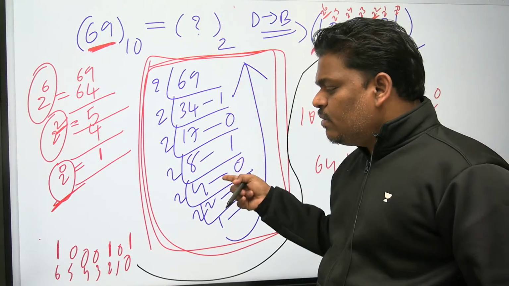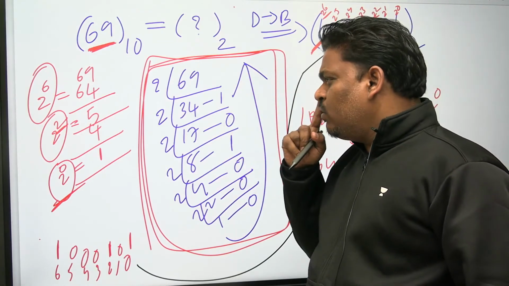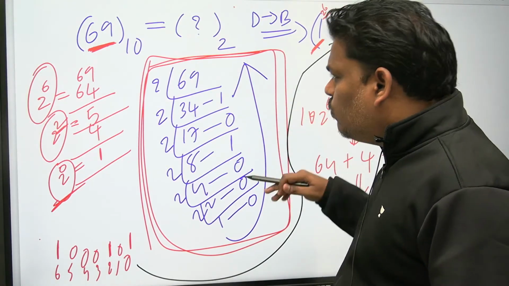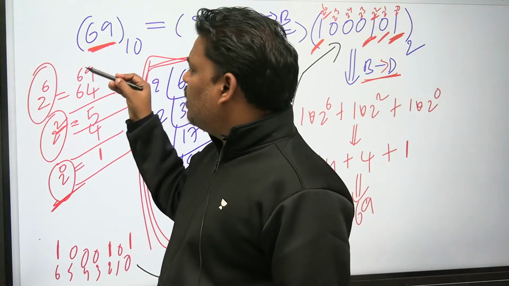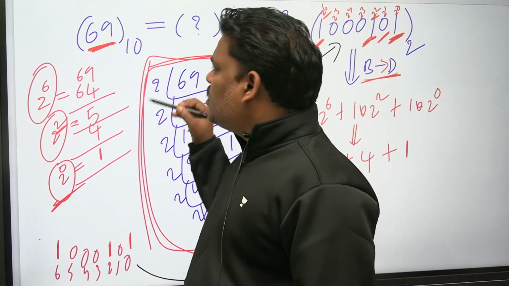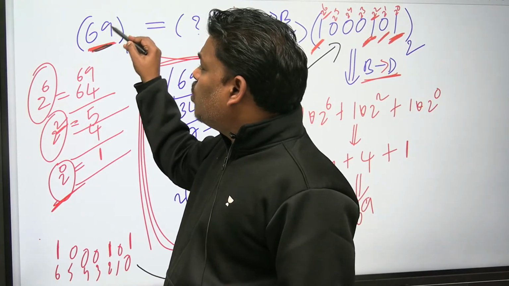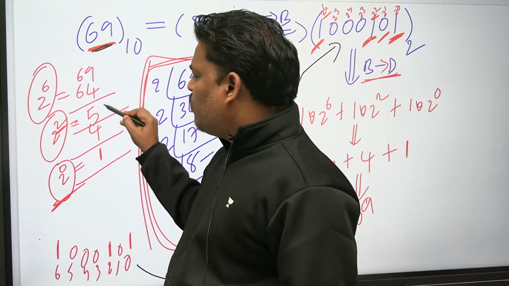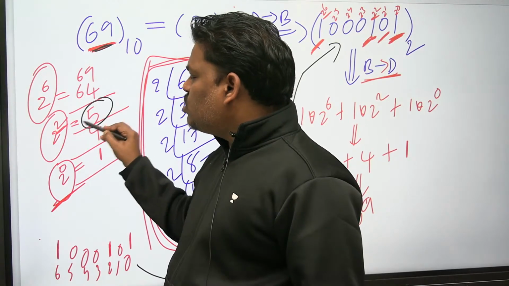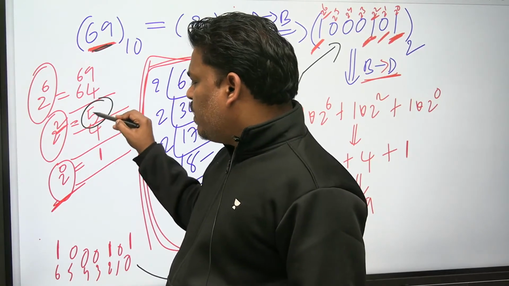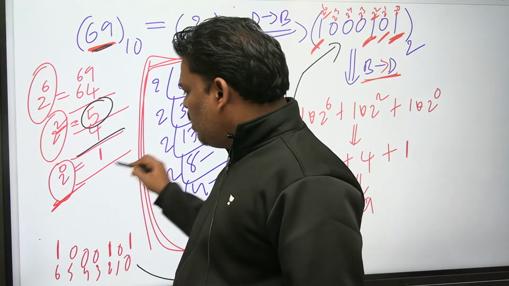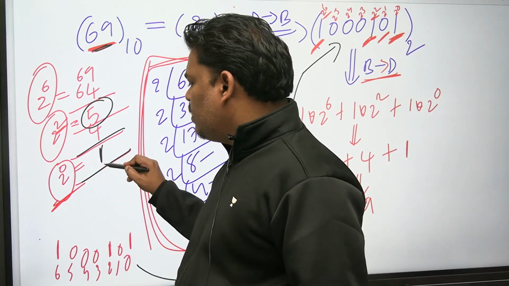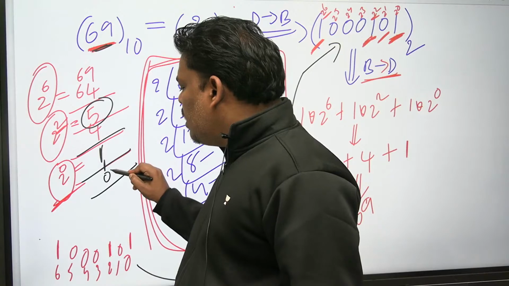Inside a computer it is like this. But by seeing this one, I got to know that always dividing by 2 means some relation with the powers of 2. So if you want the answer directly, no need to divide by 2. The best thing you can do is take the closest power of 2 without crossing, 2 power 6, so 64. From the total 69, remove 64, 5. Again this 5, closest power of 2 without crossing, 2 square. From the 5, remove 4. Remaining is 1. Again closest power of 2, 2 power 0, 1. Finally 0. 0 means stop.